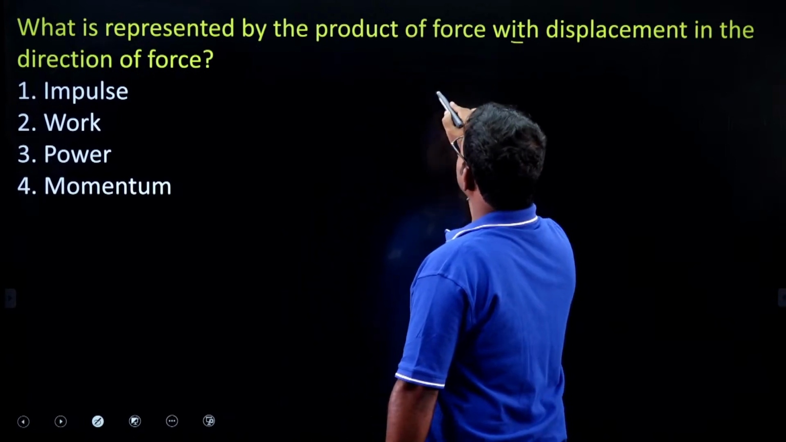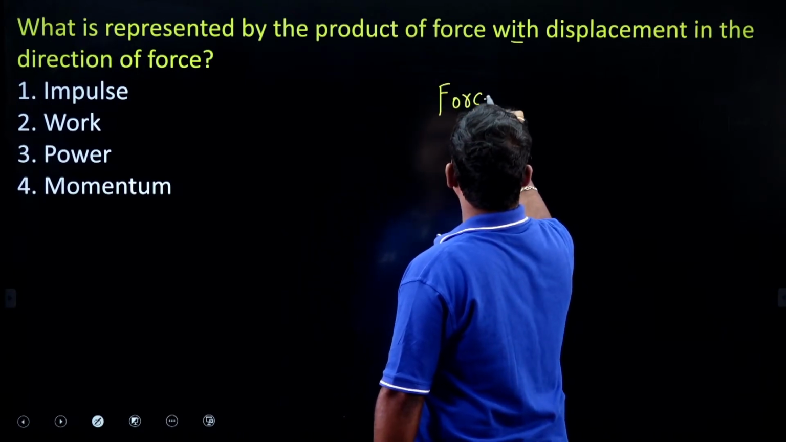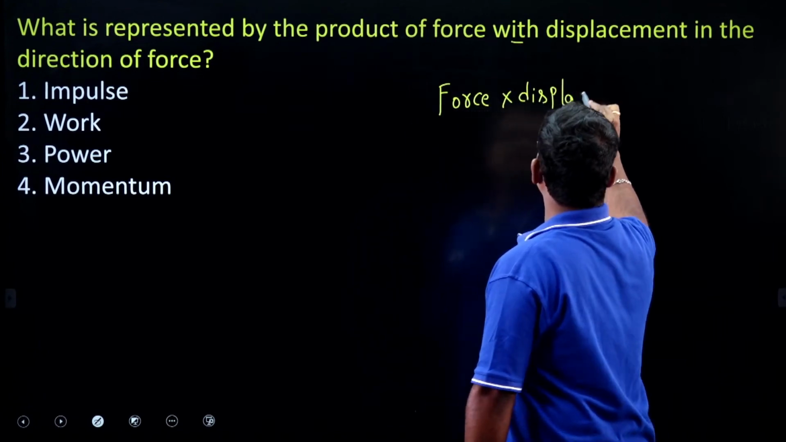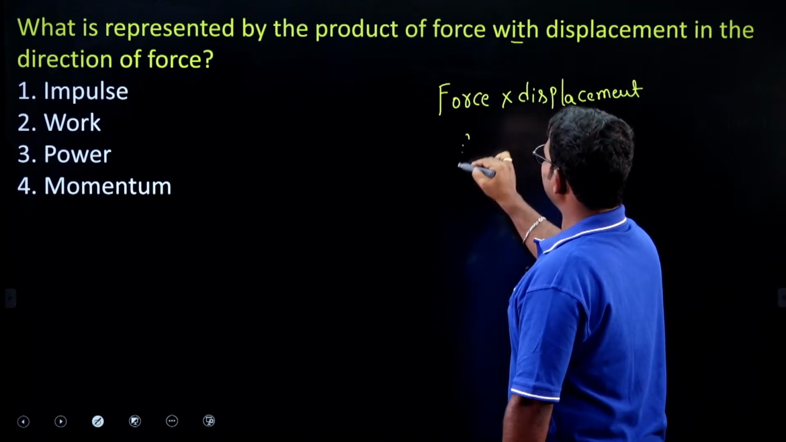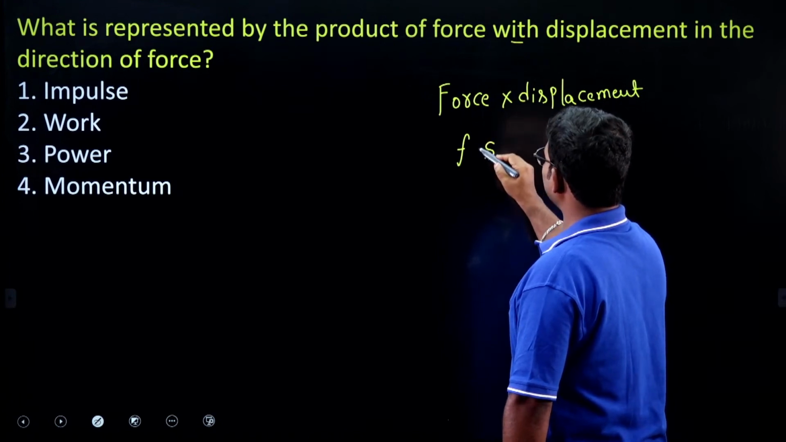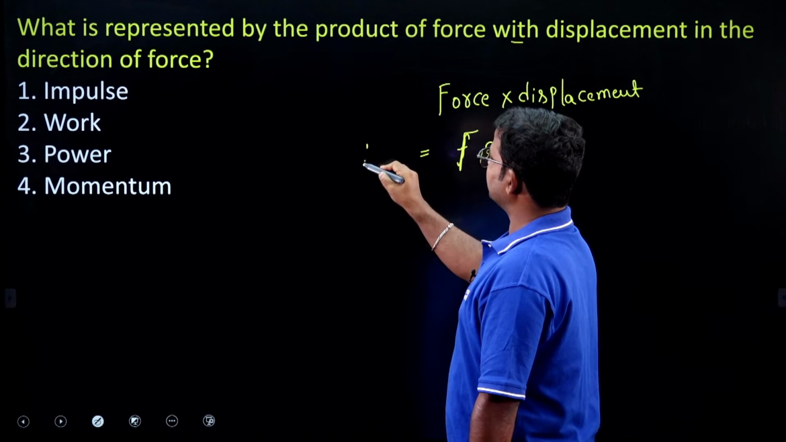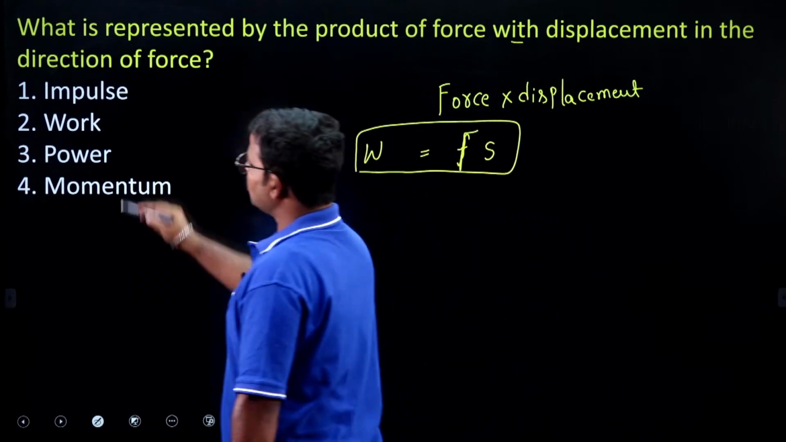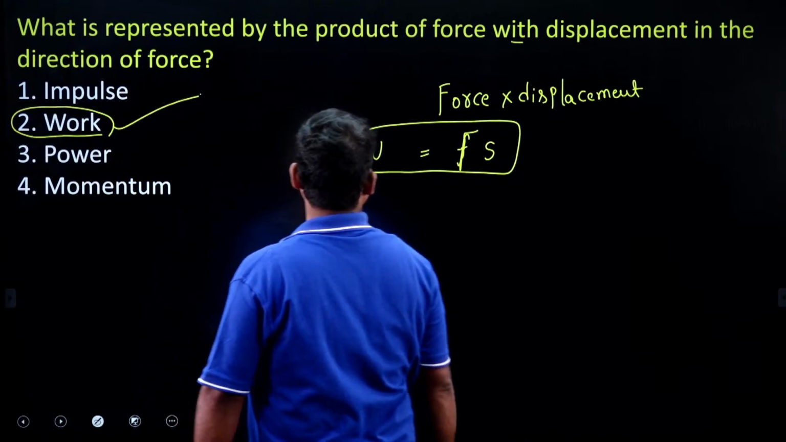The product of force and displacement. It means F into S, force means nothing but F, displacement is considered like S. F into S, that is nothing but work. So that's why we have to consider option 2 is the right answer. Option 2, work is the right option here.